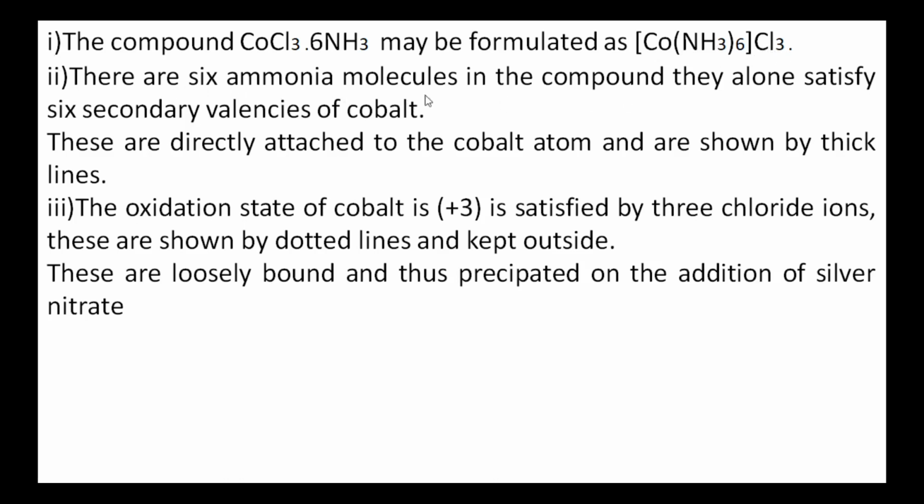There are 6 ammonia molecules in the compound. They alone satisfy the 6 secondary valencies of cobalt. These are directly attached to the cobalt atom and are shown by thick lines as shown in the above figure. The oxidation state of cobalt is +3. It is satisfied by the 3 chloride ions. These are shown by dotted lines and kept outside. The primary valencies are loosely bound and these are ionized and thus precipitated on addition of silver nitrate.